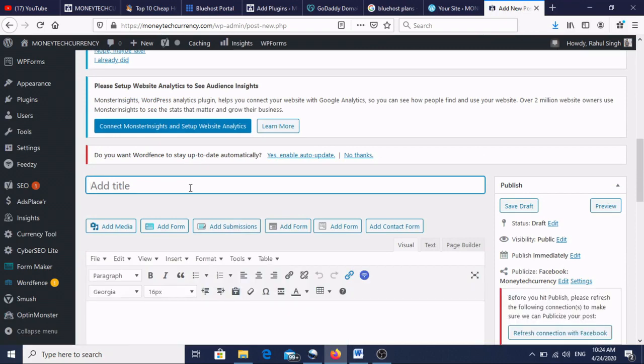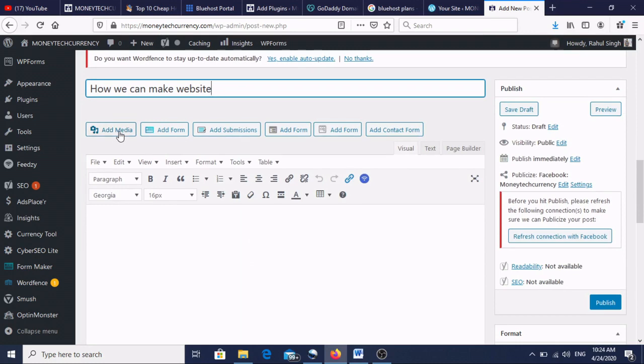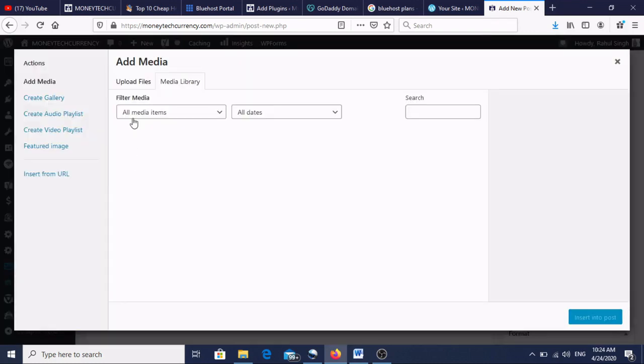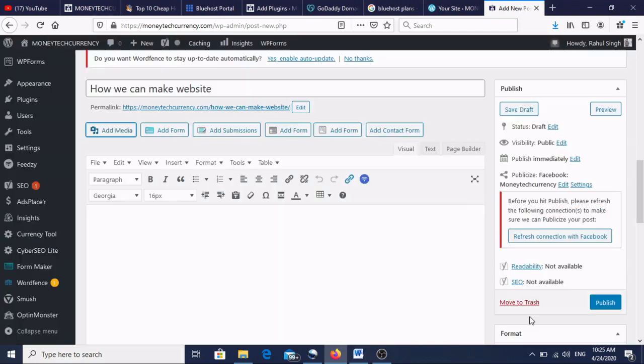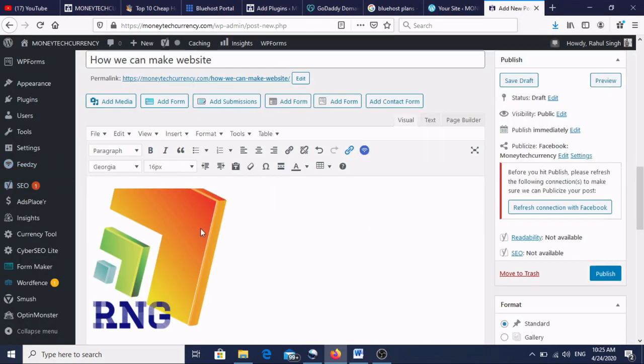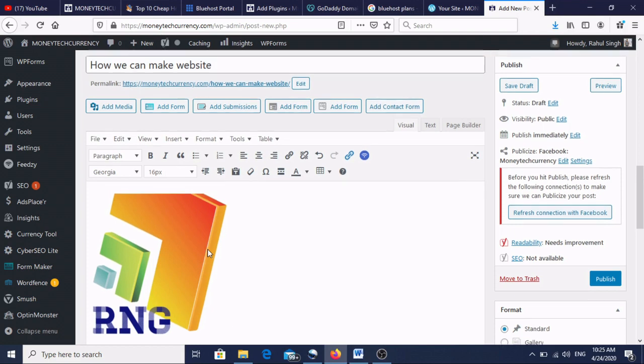I'll first write the title, like how we can make a website. This is our title. Add media means upload files, the pictures, so that the picture will come here.